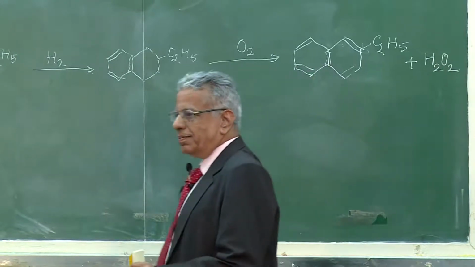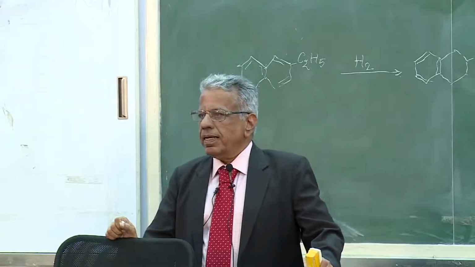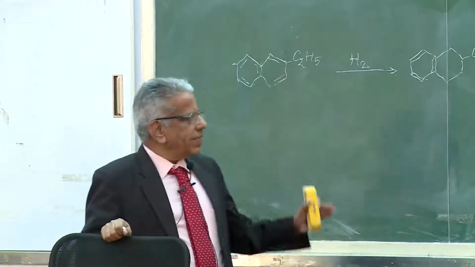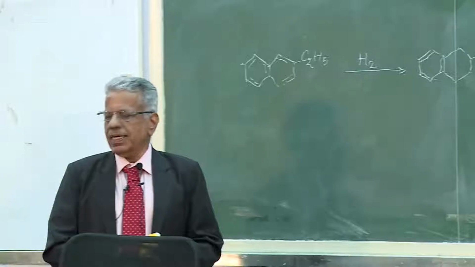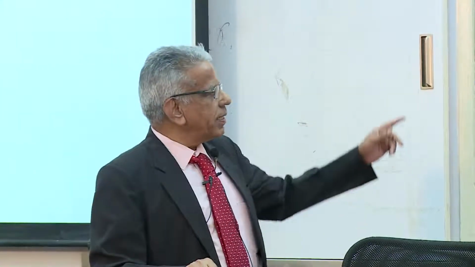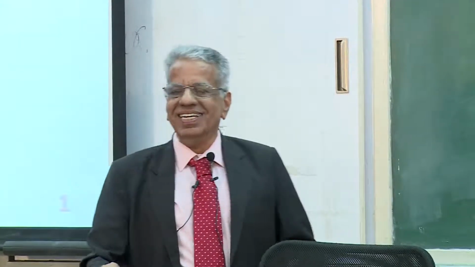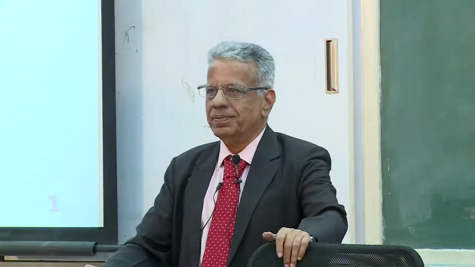This is the commercial method of making hydrogen peroxide. There are some issues which are faced commercially. We will go into those details when needed. So, hydrogenation and oxidation are both included in the same example.